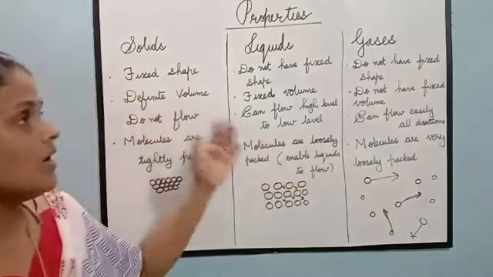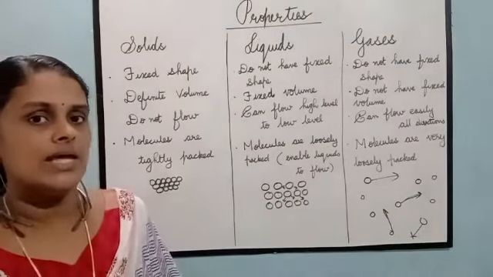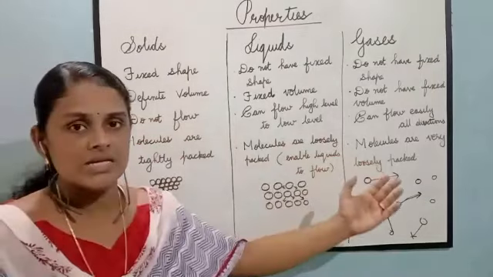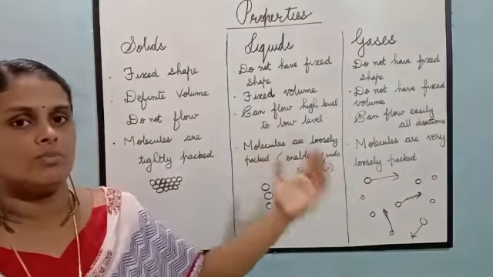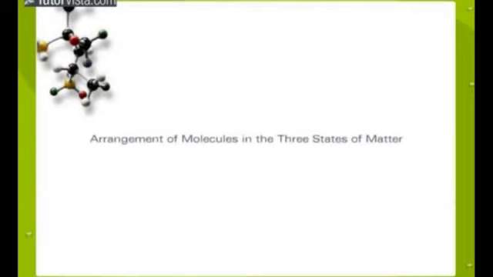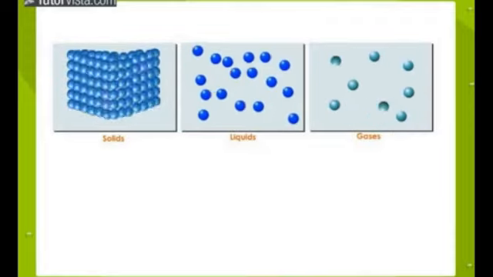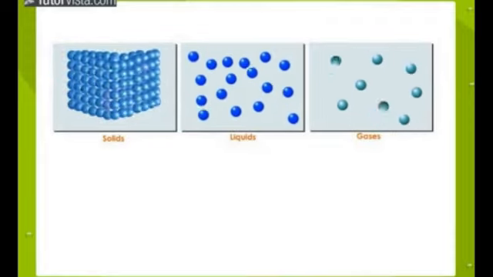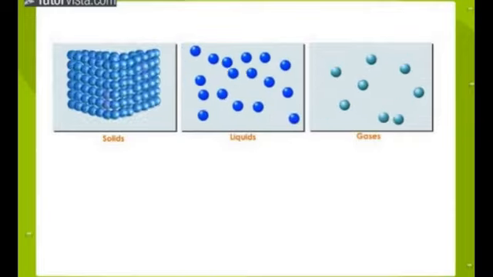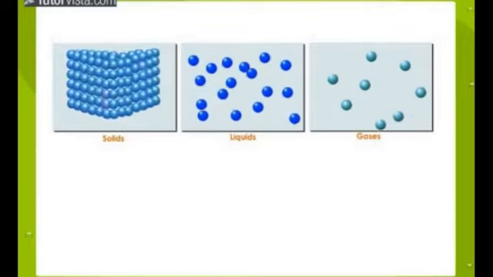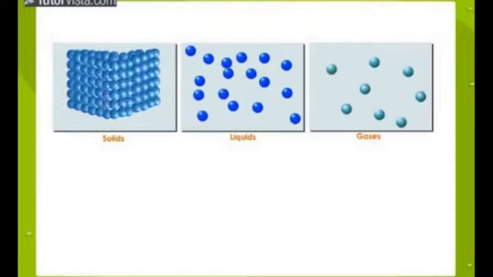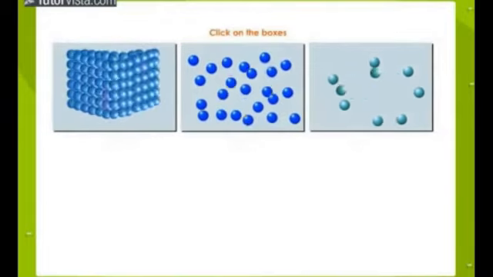So we have seen the properties of solids, liquids and gases. Compare and study so it will be easy for you to remember. Arrangement of molecules in the three states of matter. The arrangement of molecules in the three states of matter is shown here. Place your cursor on each box representing the molecular arrangement and click to view the description.